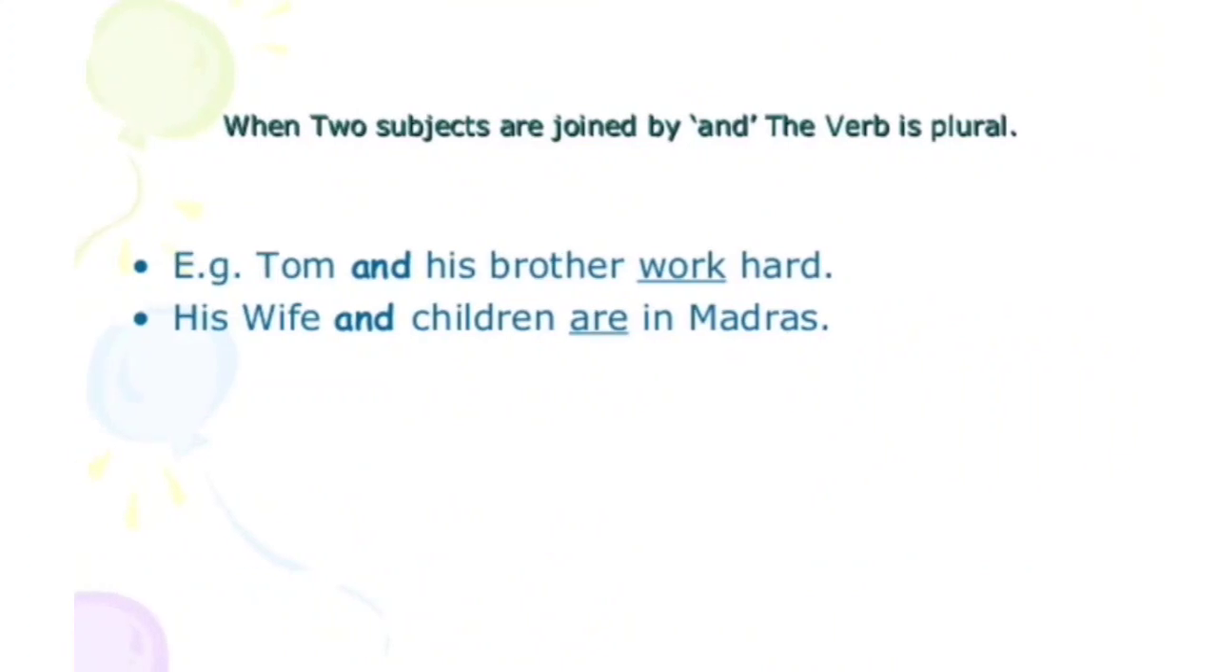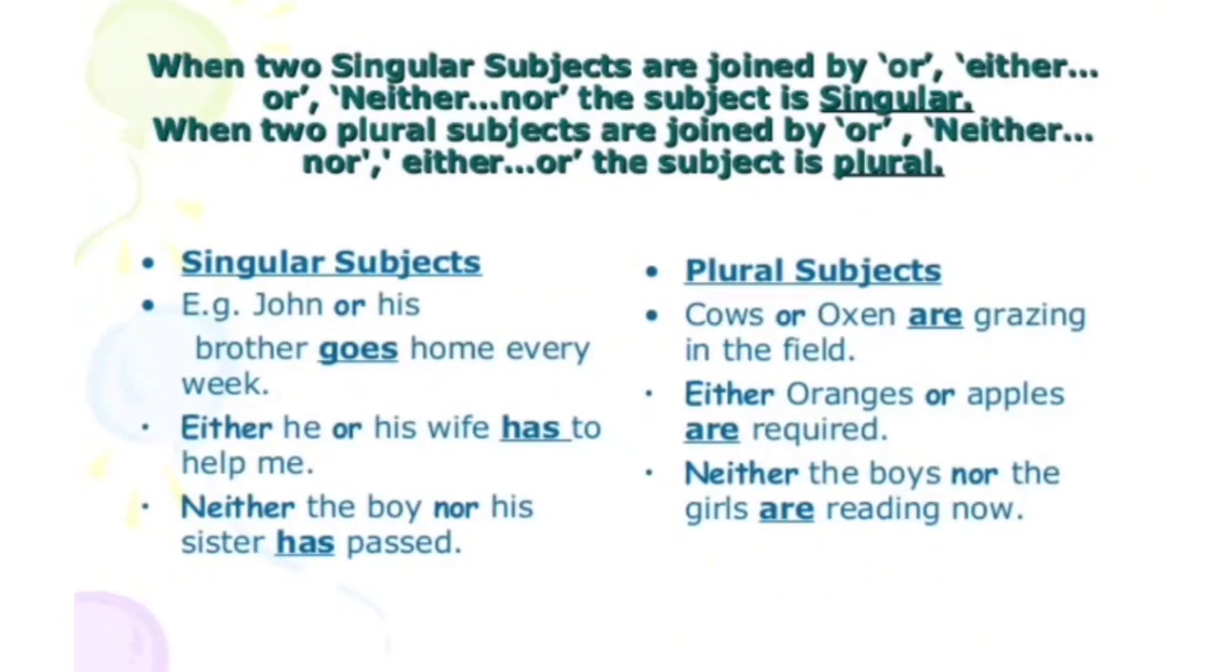When two subjects are joined by and, the verb is plural. For an example, Tom and his brother work hard. His wife and children are in Madras. When and is used, the verb would be in plural. Now, when two singular subjects are joined by either or, neither nor, the subject is singular. And when two plural subjects are joined by neither nor, either or, the subject is plural.